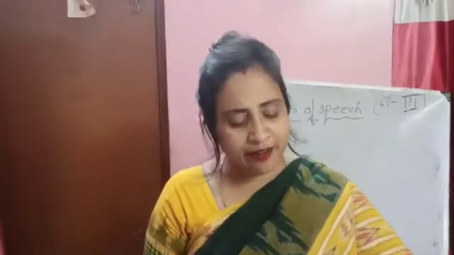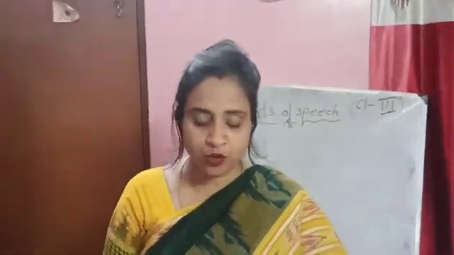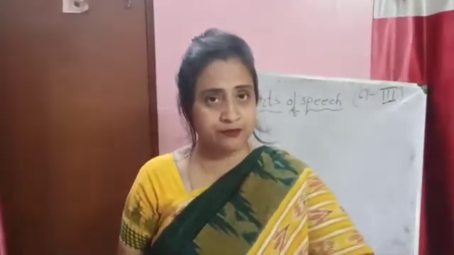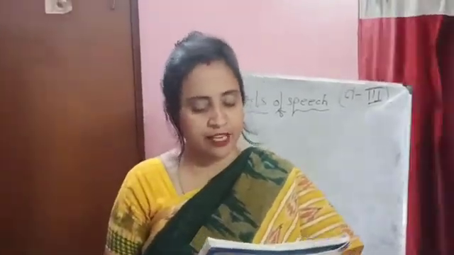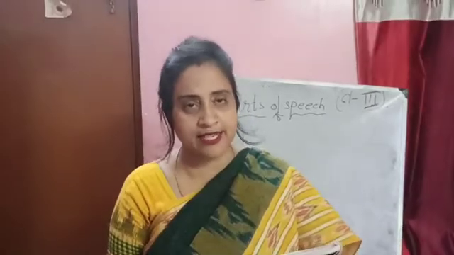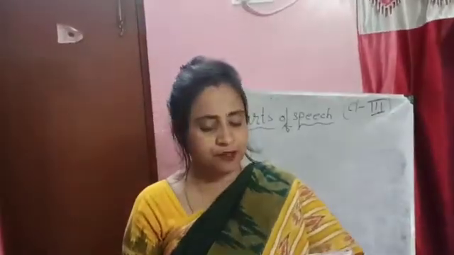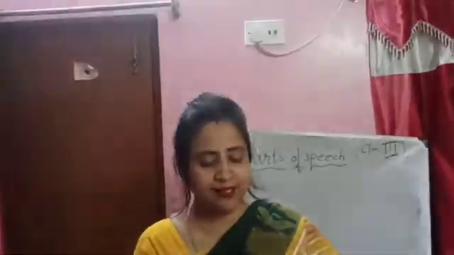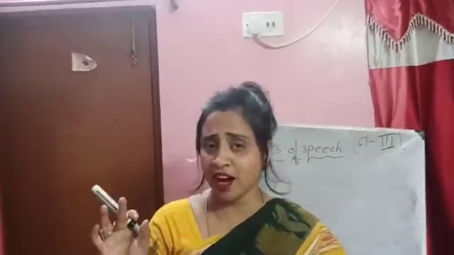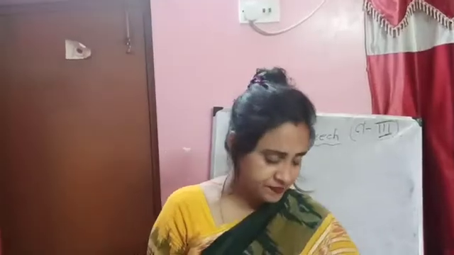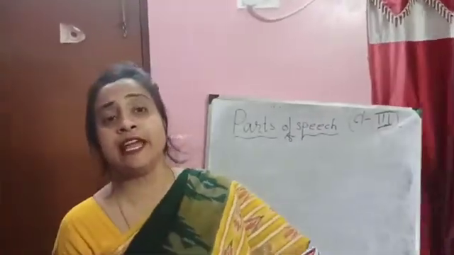In grammar there are 8 different kinds of word groups. They are called parts of speech. So the groups of those words are called parts of speech, and we need all of them for reading, writing and speaking. Parts of speech are put together to make sentences and phrases. So these are put together to make the sentences or the half part of a sentence, which is called a phrase. Now, what are the different 8 parts of speech?